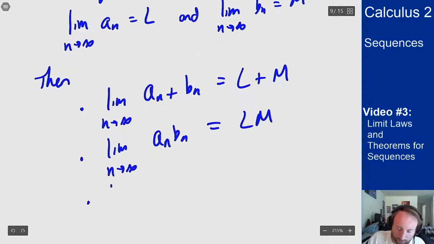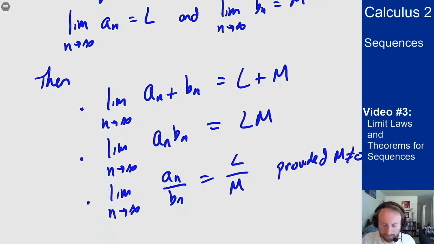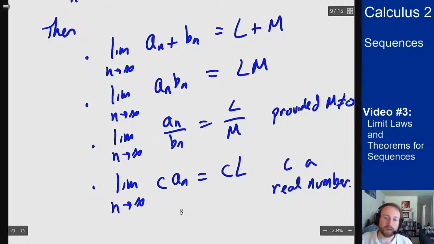I can divide them, and that gives me L over M, provided M is not 0, i.e. I don't have a problem by dividing by 0 here in the last step, and I can multiply them by constants. And all of these basically work the exact same way as the ones we had for functions before, right? If a limit existed, then I can do these things. If I had two functions f and g and their limits existed as you approach some value c, then I could add them, multiply, divide, multiply by constants. All of that worked for functions. It all works here for sequences as well.